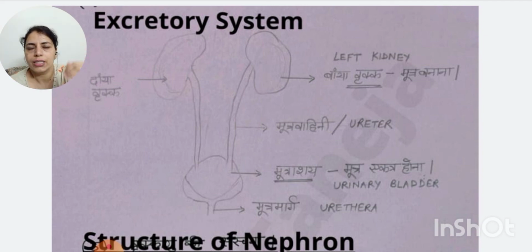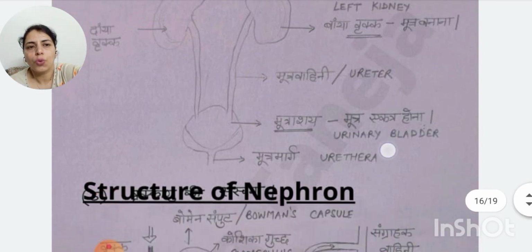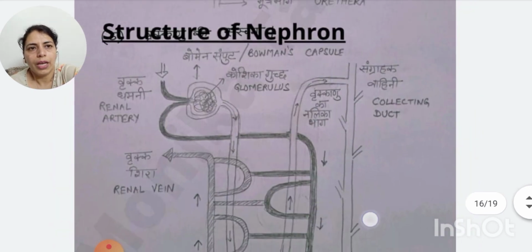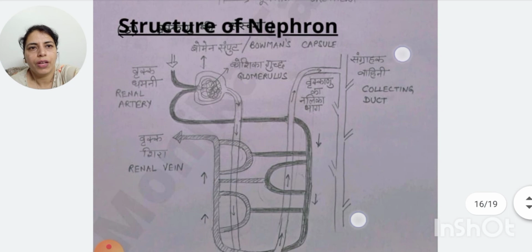And sometimes the functions of these four parts are also asked. So the kidneys' function is formation of urine, the ureters are just carriers of urine from the kidneys to the urinary bladder, and in the urinary bladder urine is collected. It is the storehouse of urine. Now the structure of the nephron, again I have tried to make it very simple.